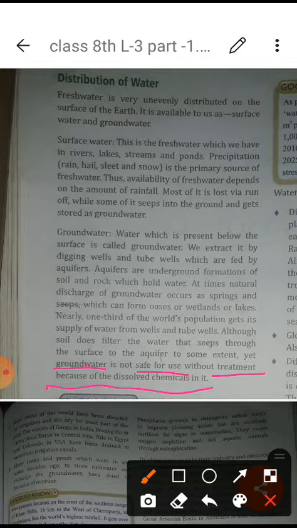So it is explaining you about the surface water and the groundwater. So this is distribution. It means you are aware about it. Surface water, you are also aware, all the natural ones. Groundwater, you are getting the water which is available inside the earth, and we are getting it in different forms, sometimes by digging wells, by tube wells, and different other sources. So this is known as groundwater.